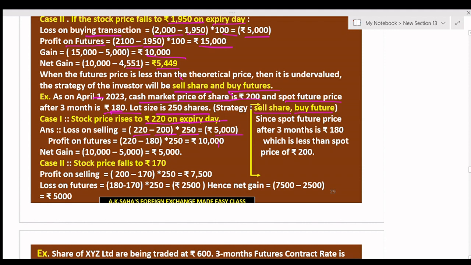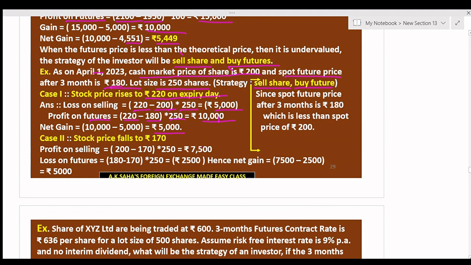Profit on future: it is buy future, so the expiry date price is higher than the spot future price, so 10,000 will be the profit. Net gain will be 5,000. Since it is sell shares, no interest will be incurred for buying and holding it up to the expiry date.